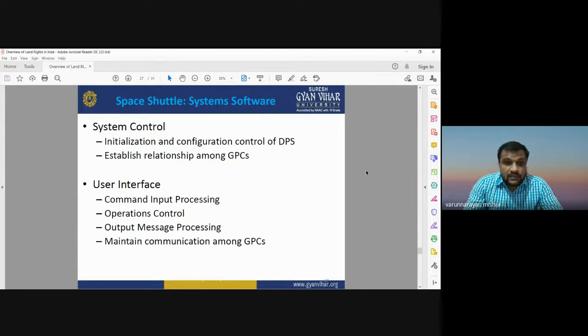System control software is used for initializing and configuration control of DPS. Then it can be used for establishing the relationship among the GPCs, and the user interface for space shuttle system software has command input processing, some operations control, output message processing, and it can be used for maintaining the communication among the GPCs.